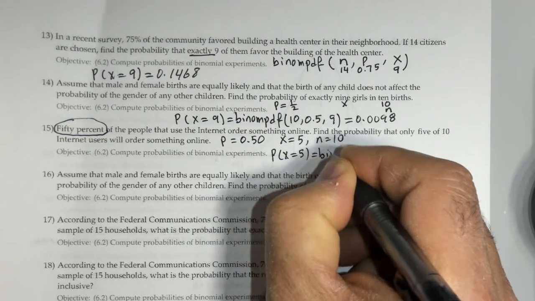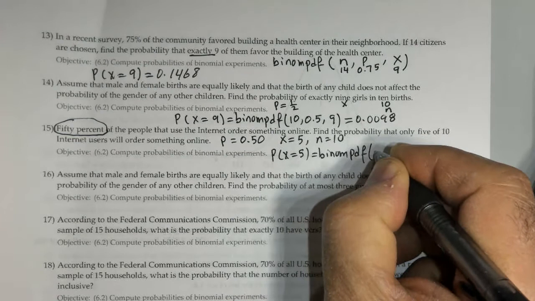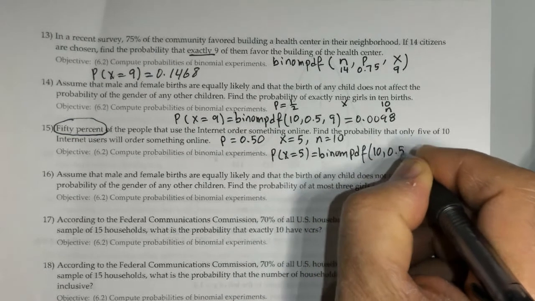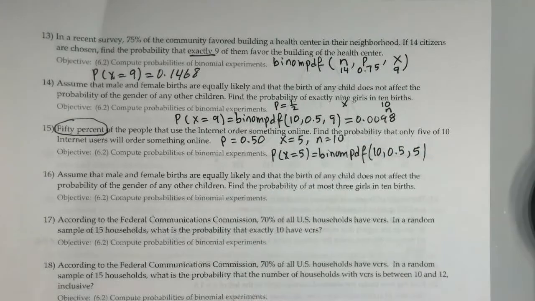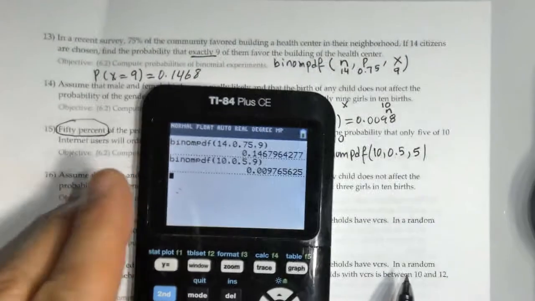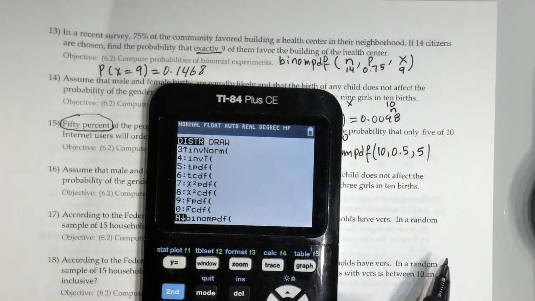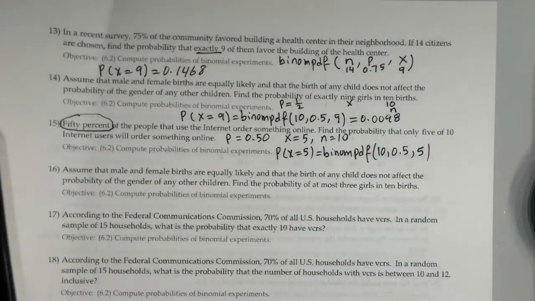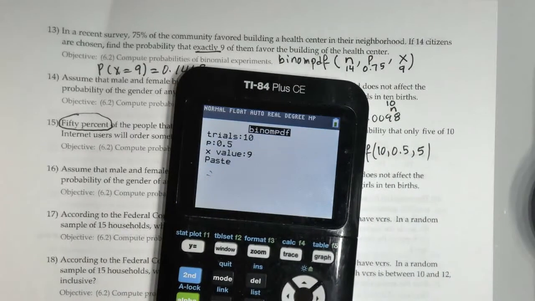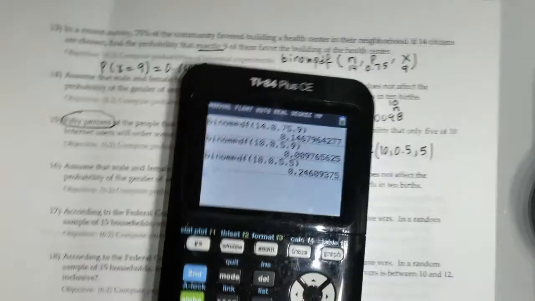It's binomial PDF. N is 10. P is 0.5. And x is 5. Again, guys, if you use your calculator, just do the same thing as I did earlier. What's n here in our case? 10. Just changing the value of 9 to 5. The answer is 0.2461.